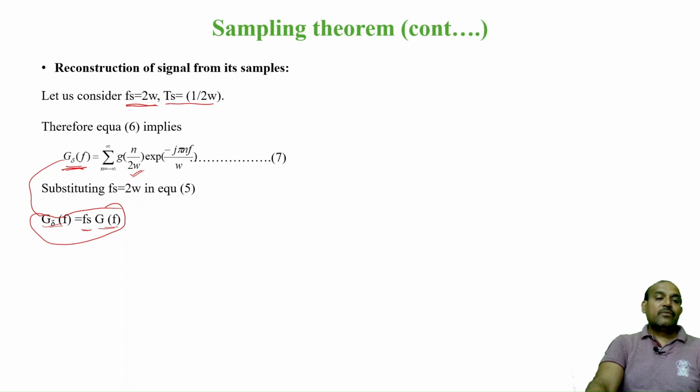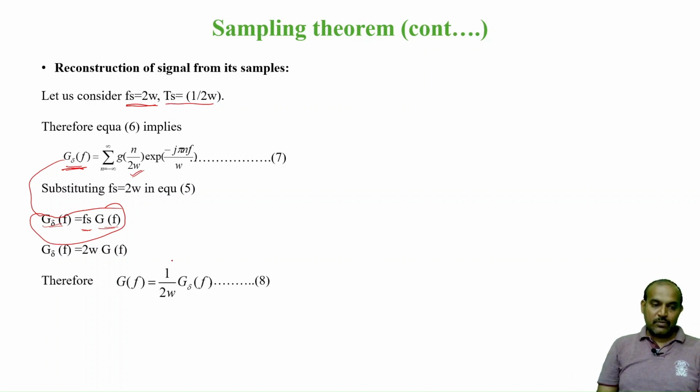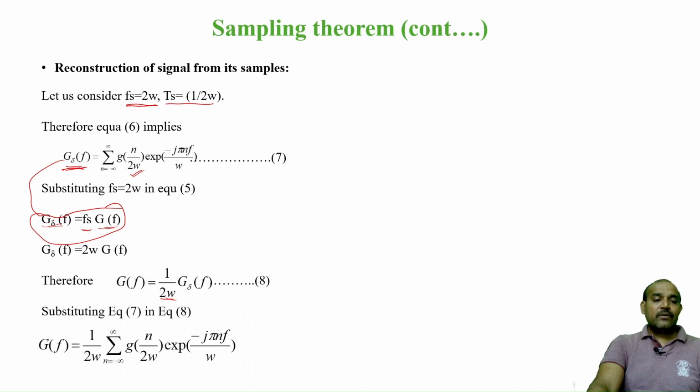Now I want G of f, so substituting Fs equals 2W, we get G of f as 1 by 2W; you send 2W to the other side, and it becomes 1 by 2W into G delta of f. So G of f equals 1 by 2W, which is constant, and in place of G delta of f you can substitute equation 7, so that you get this equation.